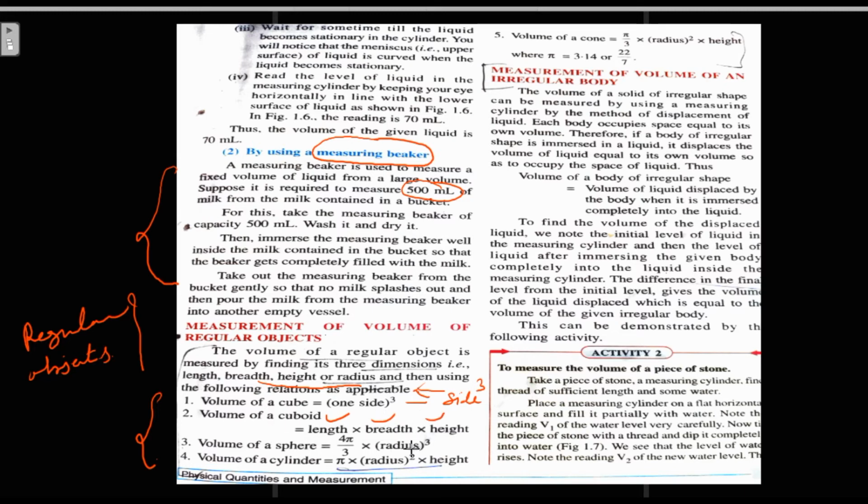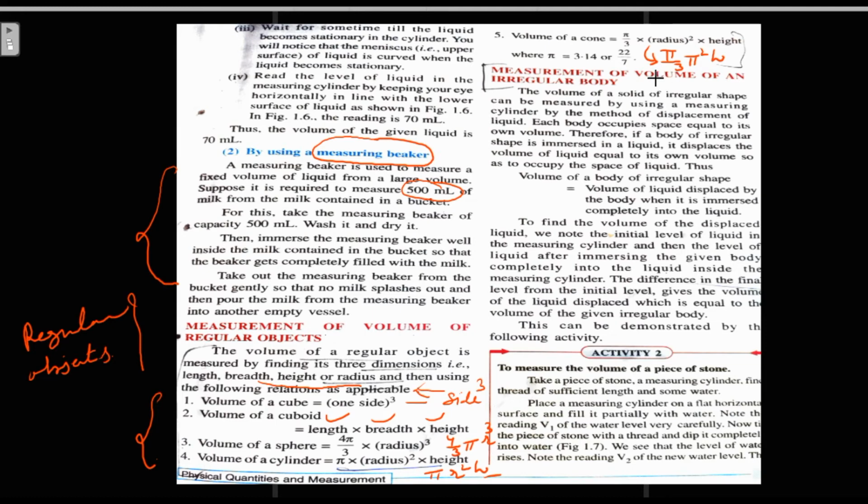Volume of a sphere is 4/3 pi r cubed, where r is the radius. Volume of a cylinder is pi r squared h, where h is height, r is radius, and pi is a constant, 22/7 or 3.14. And the volume of a cone can be measured with this formula: 1/3 pi r squared h. This is the formula for the volume of a cone, right?